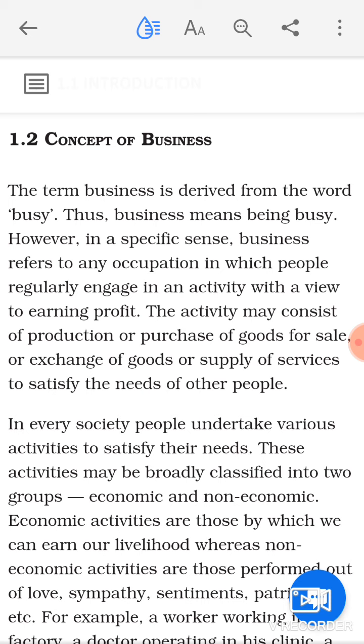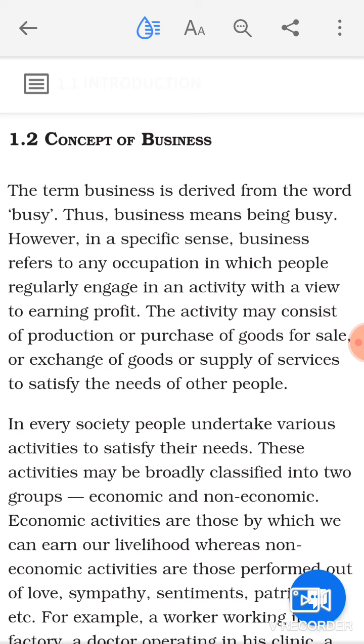Concept of business. The term business is derived from the word busy. Thus, business means being busy. So, if you are busy in doing an economic activity, you can call it business.